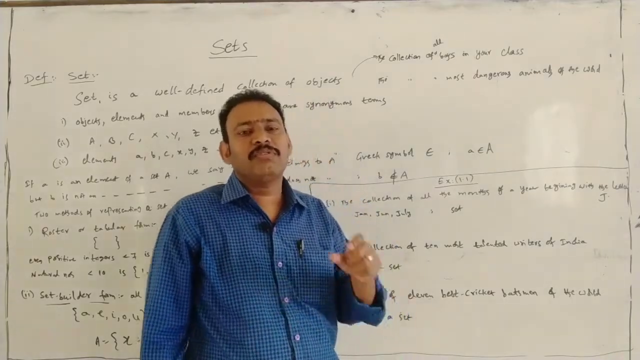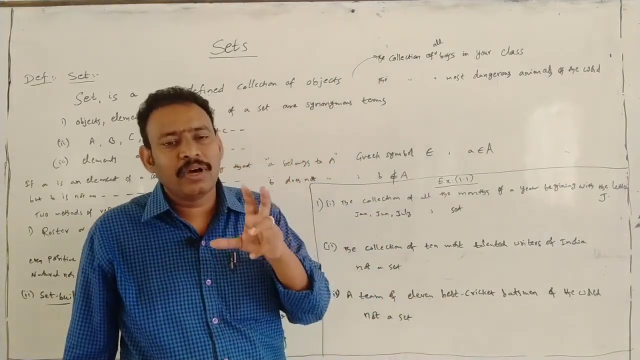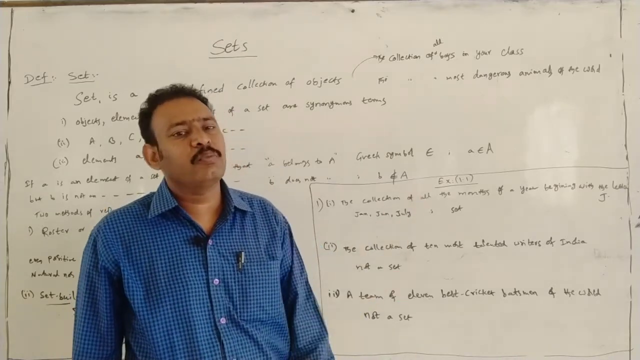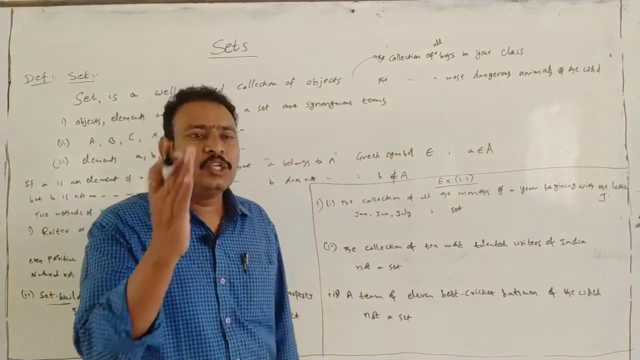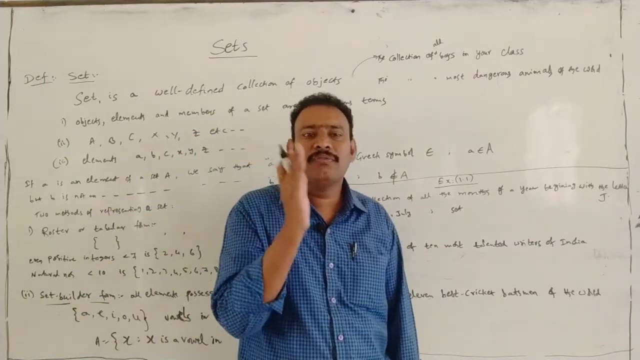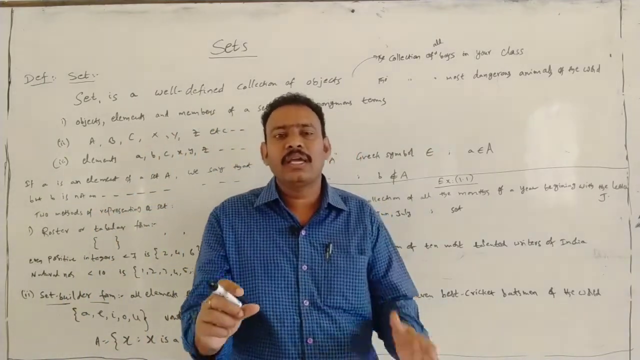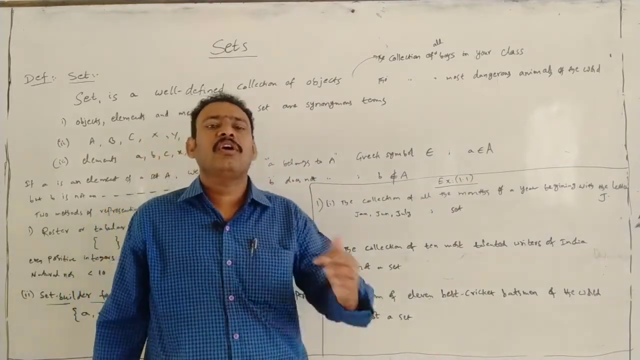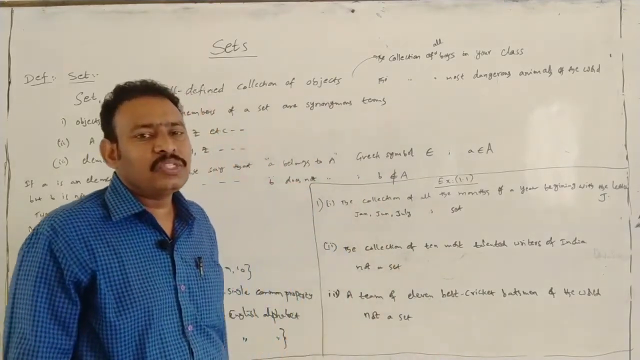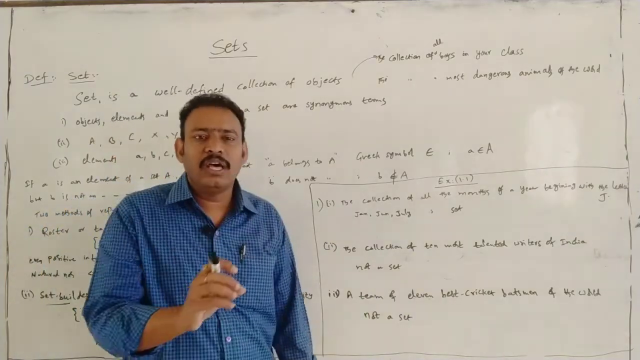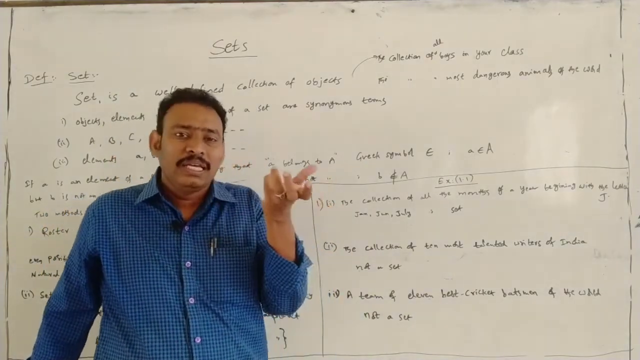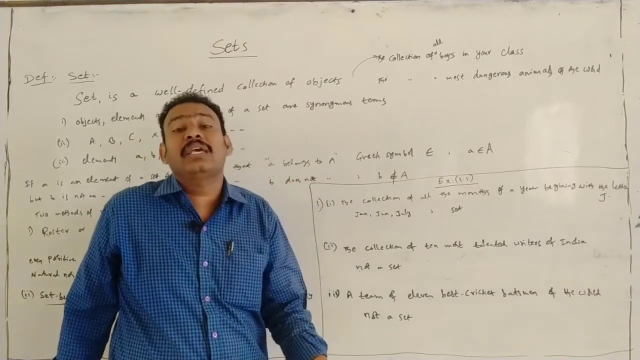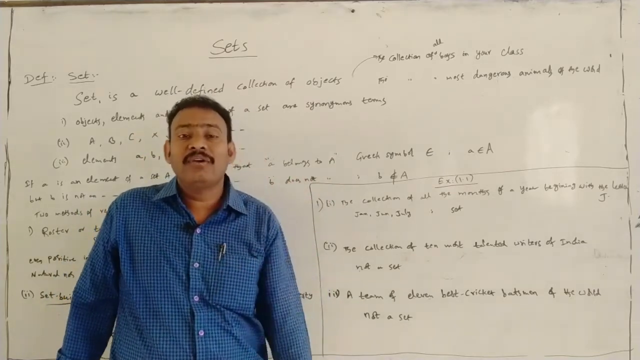Set means first of all it should be a well-defined thing. These two are the examples for well-defined. It should be clear. We can differentiate, we can identify, we can select. Such type of things are called well-defined cases. Otherwise, we cannot guess. Person to person it will vary. That is not a well-defined thing.